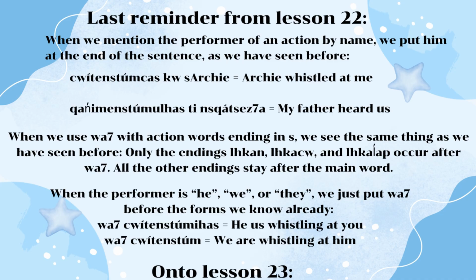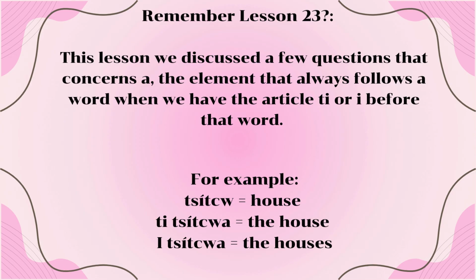On to lesson 23. Remember lesson 23? This lesson is where we've discussed a few questions that concern A, the element that always follows a word when we have the article T or I before that word. For example, chich, house, ti chithua, the house, I chithua, the house is.